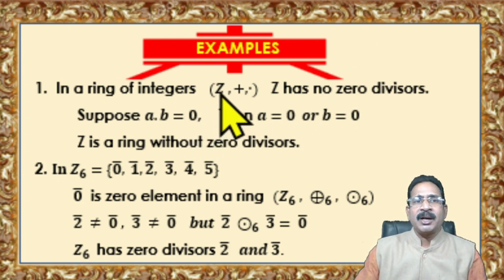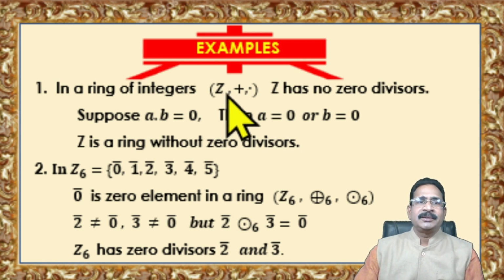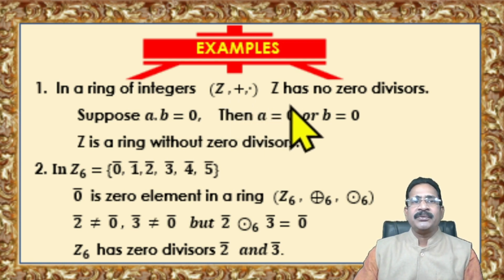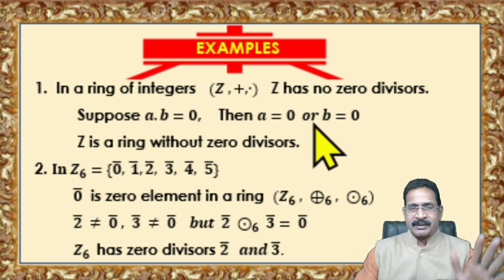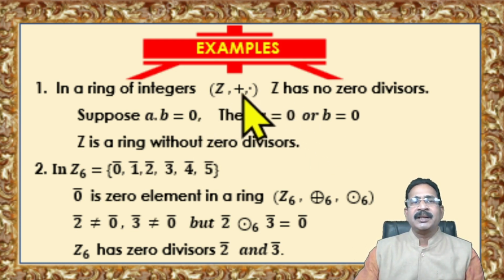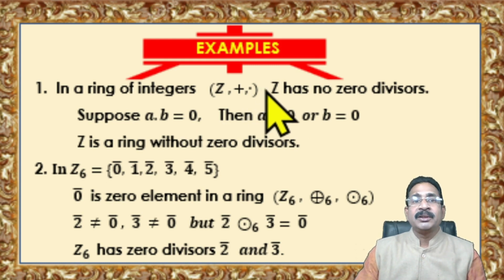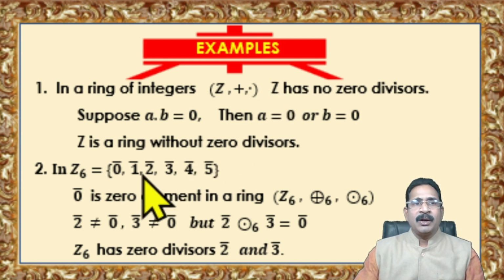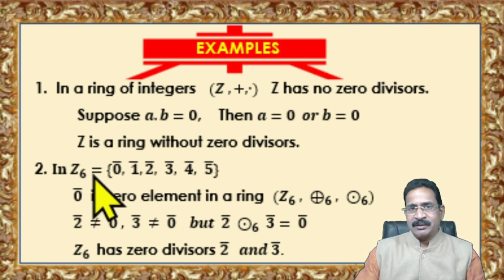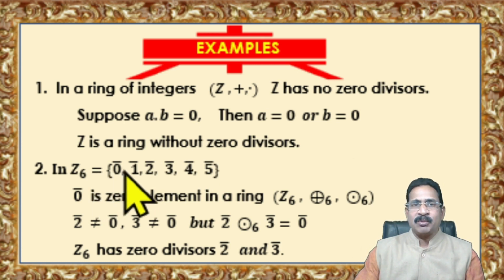Here, in place of R, we have Z. Z plus dot is a ring of integers. It doesn't have any zero divisors. So, this Z is a ring without zero divisors. Now look at Z6, with addition modulo 6 and multiplication modulo 6.